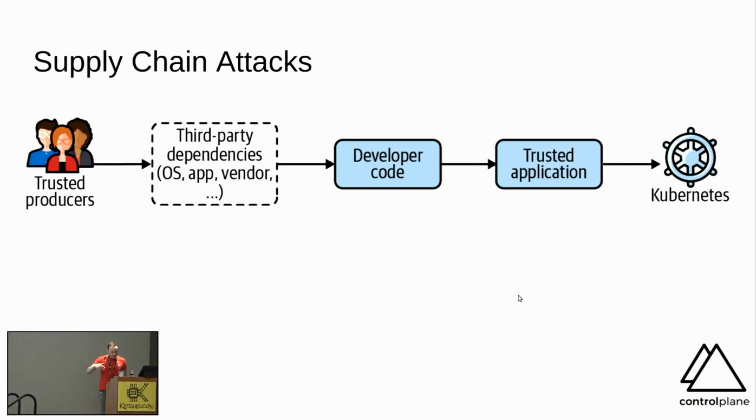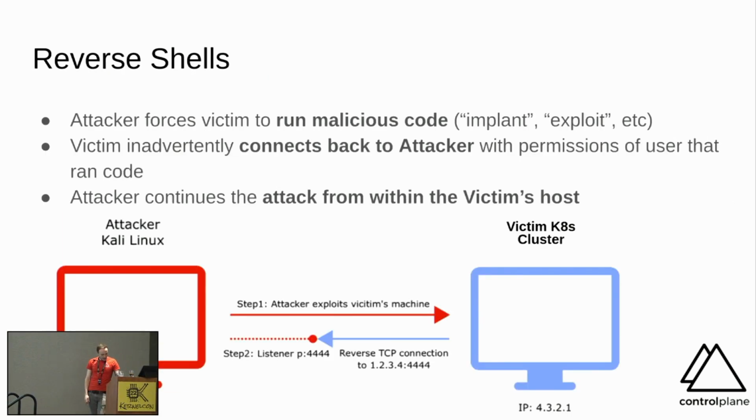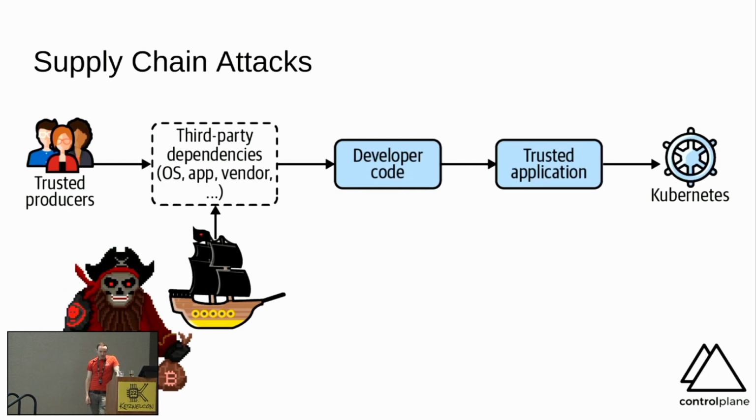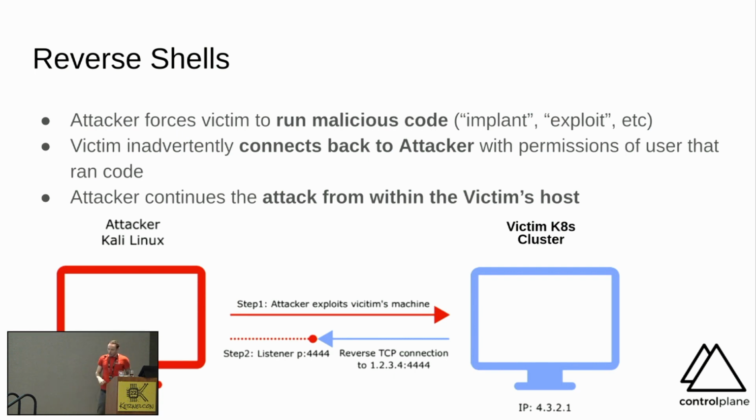Okay, so we looked at the supply chain from a simplistic local perspective. Now let's look at it from Captain Hashjack's perspective. What we're going to show for this demo is what happens when that backdoor container runs in Kubernetes. So same idea as we've just seen, but contextualized in a Kubernetes system. Reverse shells, I'm sure we know what these are, but just to be clear, it is the process of sneaking code into somebody else's application that then calls back out to us. It's a reverse shell because it comes back through a firewall, it kind of punches out. We're just sat waiting to listen for somebody to hit us up.